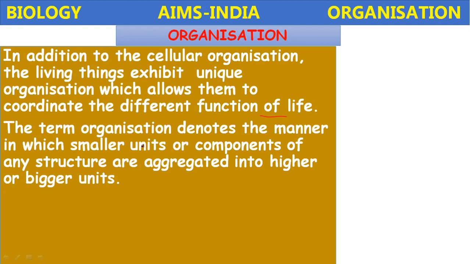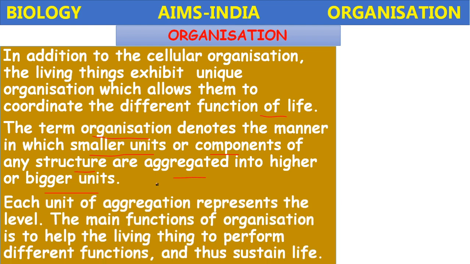What is the definition of organization? The term organization denotes the manner in which smaller units or components of any structure are aggregated into higher or bigger units. Okay? The organization is systematic. The smaller units or components of any structure are combined, aggregated into the higher or bigger units to perform the bigger tasks, isn't it?